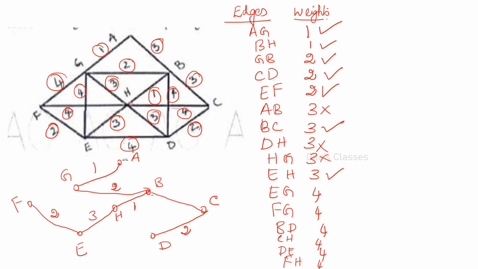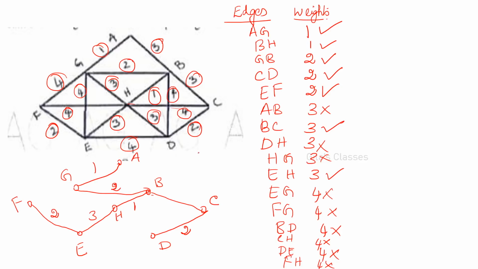Yes. Now EG is equal to 4. EG, it will form a cycle, don't include. FG, FG also it will form a cycle. BD, it will form a cycle, don't include. CH is equal to 4, yeah, it will also form a cycle. DE, it will form a cycle, don't include. FH, it will form a cycle, so don't include. Okay, so this is the spanning tree. This is the required spanning tree.